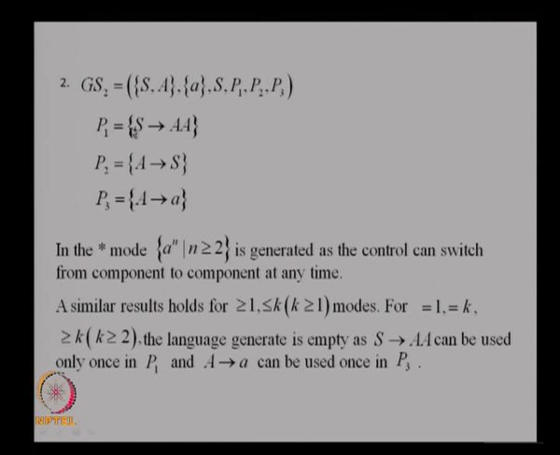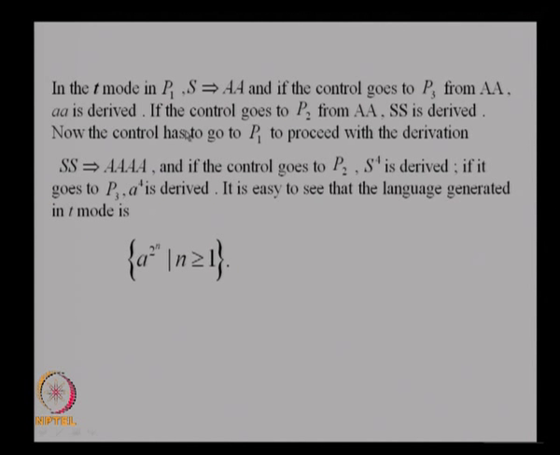Go back, S goes to A, then suppose I start using this rule, then I have to convert both the A's into S's. Then I go back here, then both the S's I have to convert into A. So, I will get 4 A's. So, the derivation will be like this.